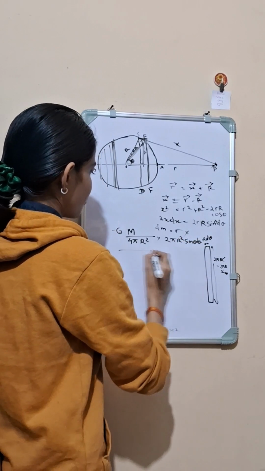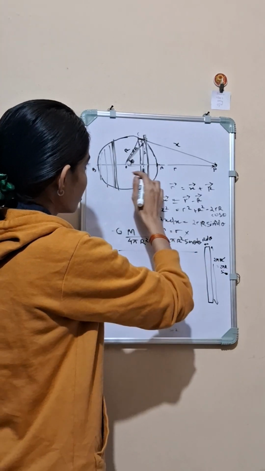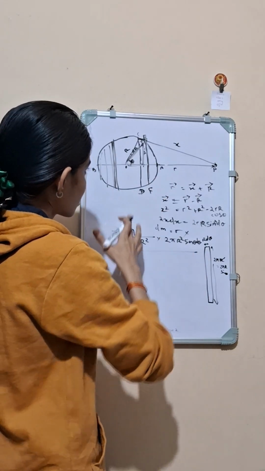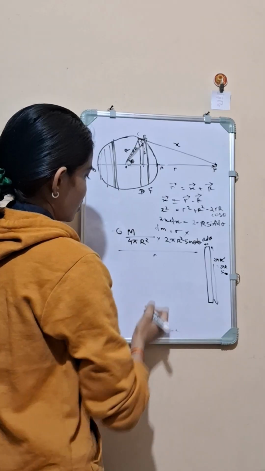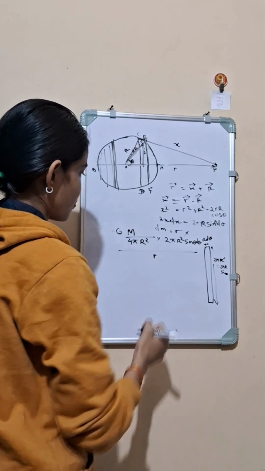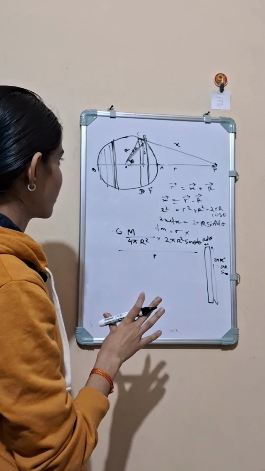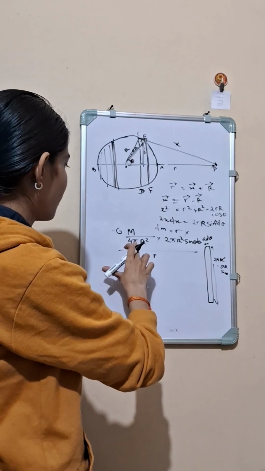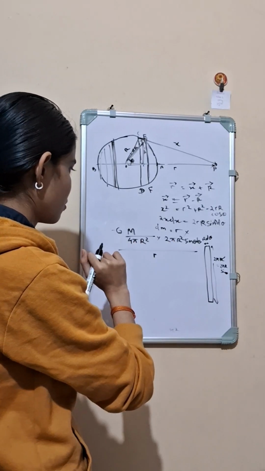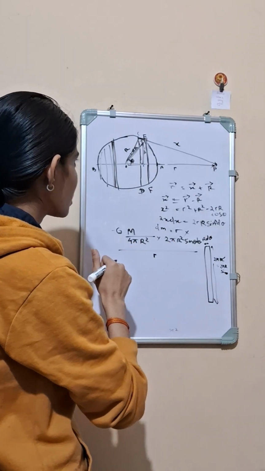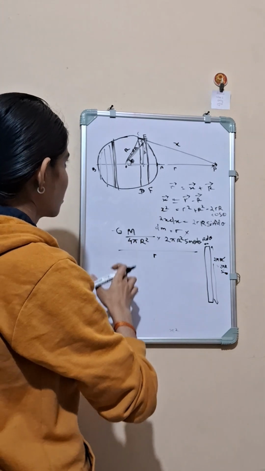GM by r. R is here the distance, capital R and small r, right? I hope everything is right. GM sigma into surface divided by distance.